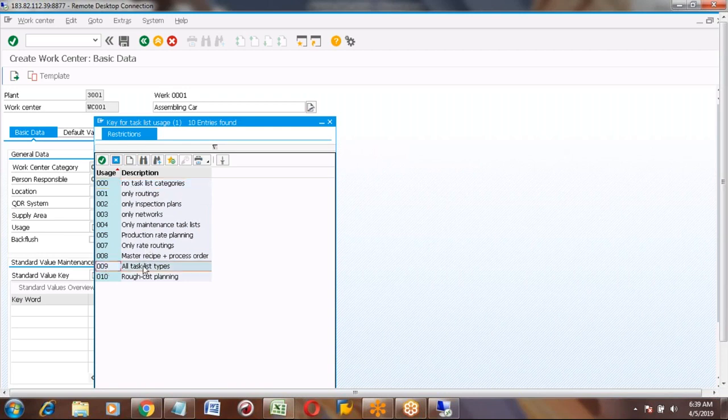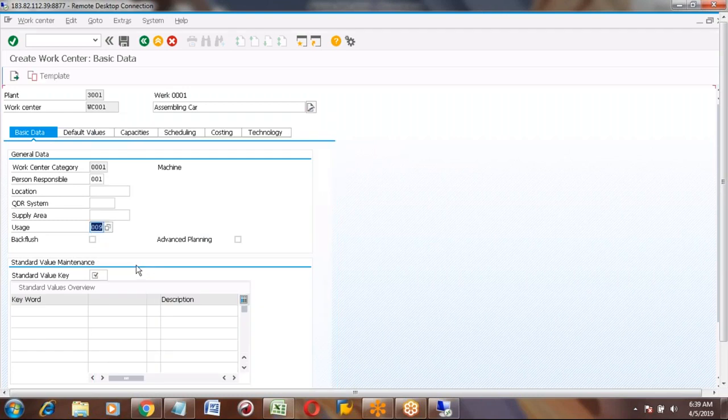Generally, we will maintain this as 009, all task lists. So this work center can be used in routings, in inspection plans for the QM module, networks, and maintenance tasks for the PM module. So this work center can be used in all. So generally we can select 009, all tasks.